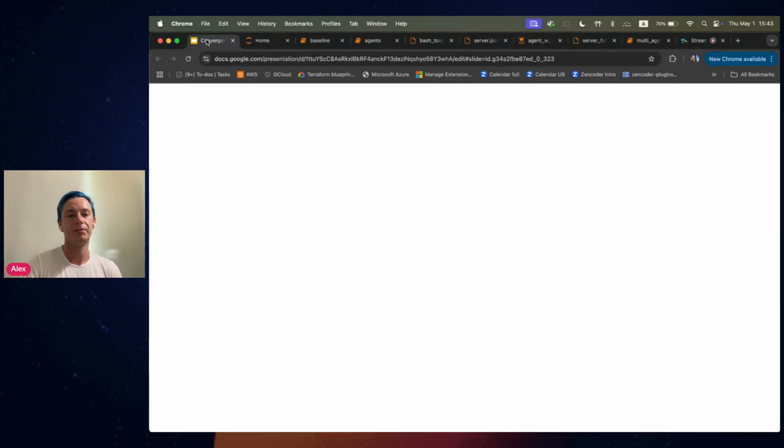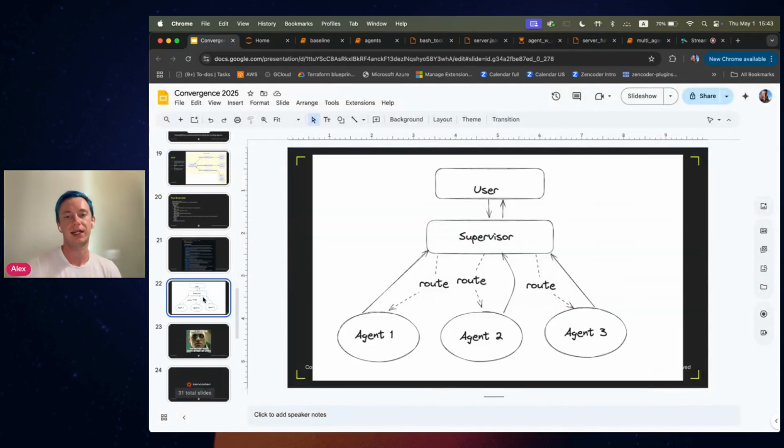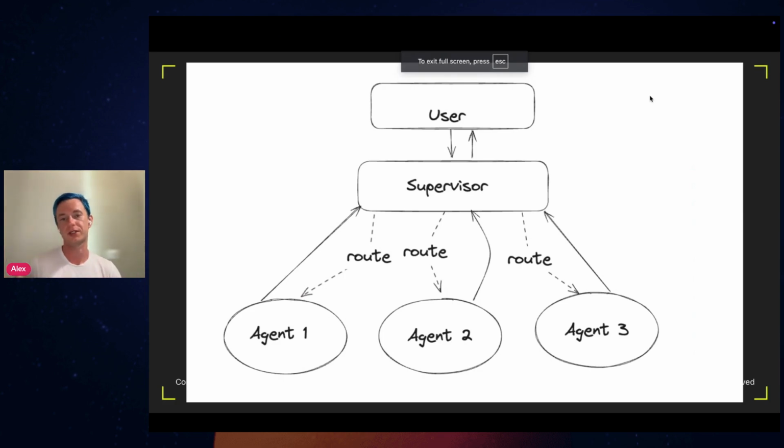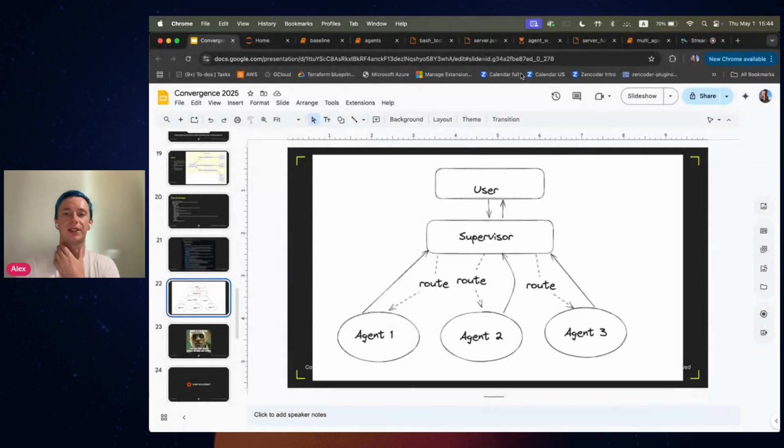So you can basically build your own sort of hierarchical structure of different agents. In this case, we will be building a supervisor and multiple agents structure, where the user will interact with the supervisor, and then the supervisor will interact with different agents. The agents themselves won't be able to interact with each other, but of course you can also implement this as well. So now let's see this in action.